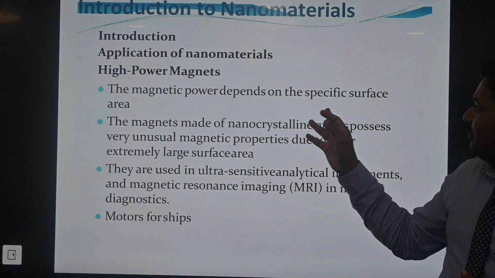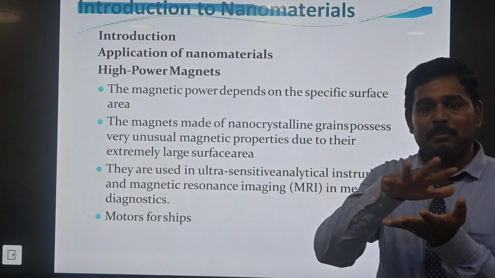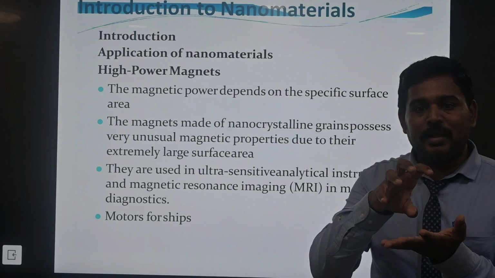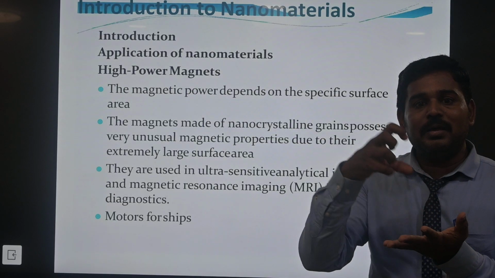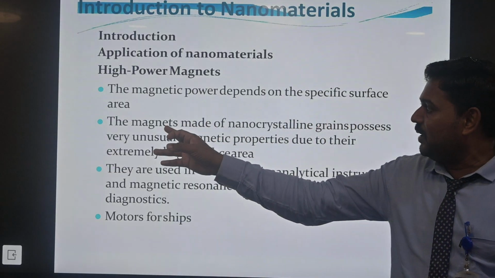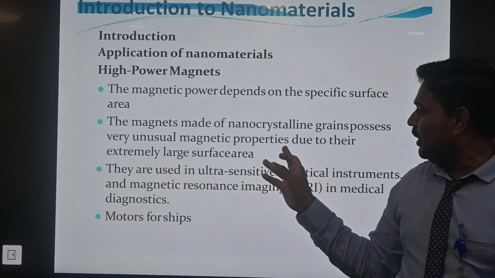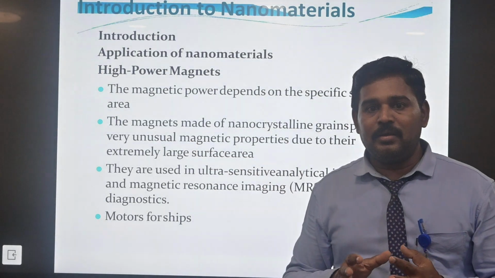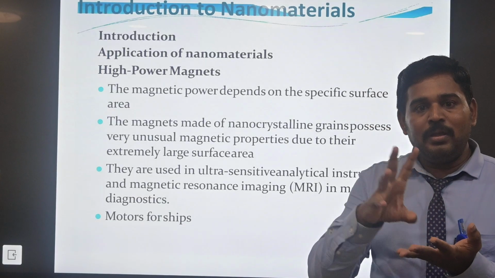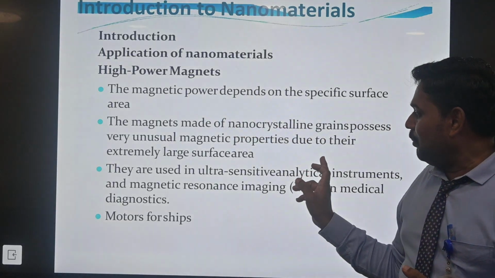The magnetic power depends on the specific surface area. For specific surface, you collect some STEM images. The surface ring will automatically bind in the range of the material. That is why the magnetic power depends upon the specific surface area. The magnetism of nanocrystalline material gains unusual magnetic properties due to the surface area. So it will be bound through the surface area, less or more, and utilizing the magnetic property gives higher power in magnets.